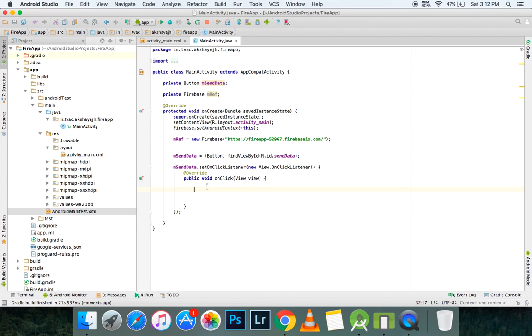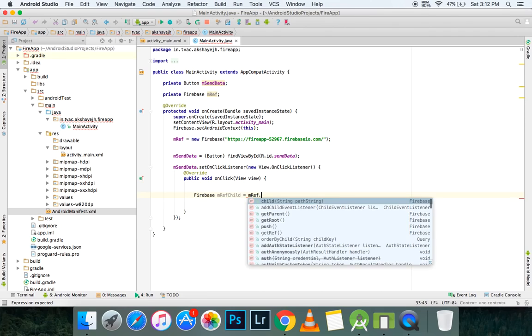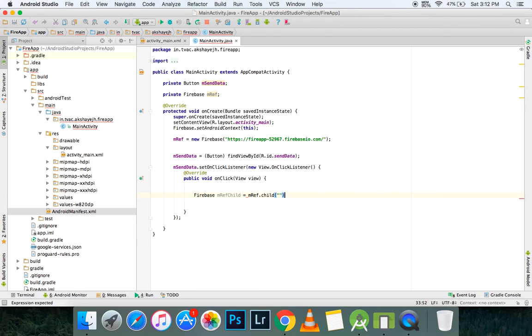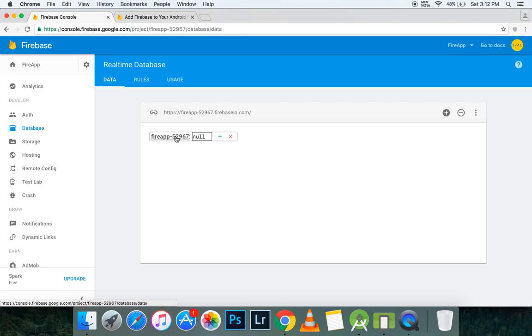So the error is gone. Next thing that you want to do is we're going to create one more Firebase variable, and I'm going to call it mref child. So that's how our child will be created. So this is going to be equal to mref dot child, and you can name it whatever you want. So in this way, our mref is going to add one child to this main object.